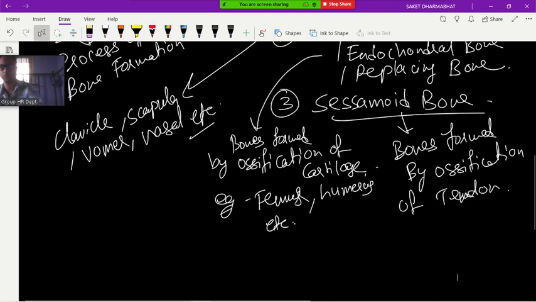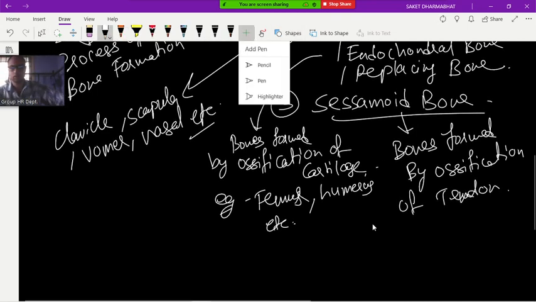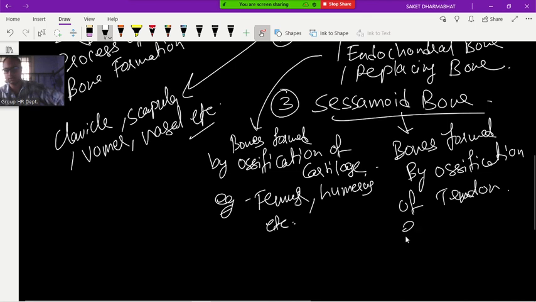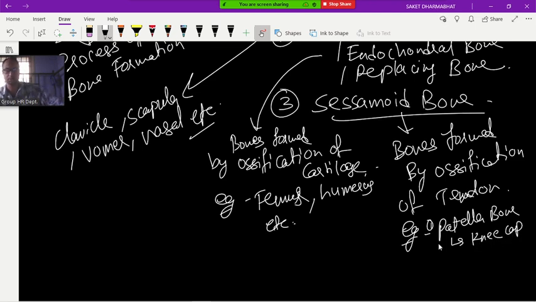Example, I will tell you. What is the example? Patella. Patella bone, where is it present? Kneecap, in the front side of your knee. It is a cup shaped bone.